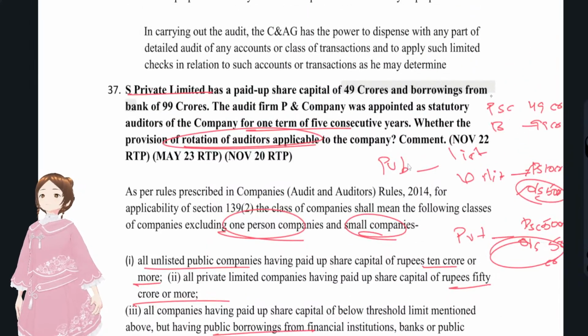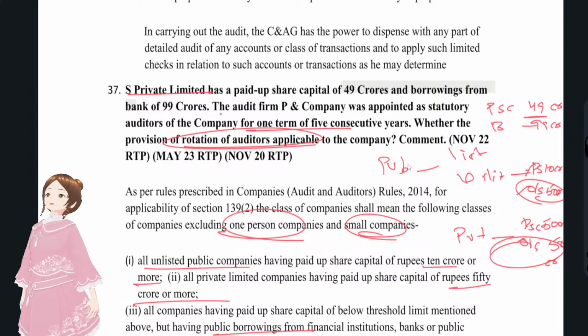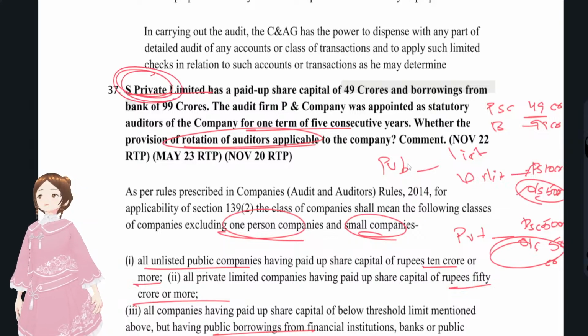We have discussed the provisions. Now we'll apply that to the scenario in the question. Say it is a private company, right? For a private company, the paid up share capital limit is 50 CR. Here it is 49 CR, so 50 CR isn't touched, so rotation is not applicable as per paid up share capital. Now we'll see the borrowings. Borrowings are 99 CR.